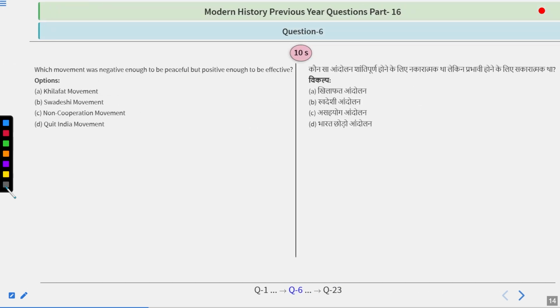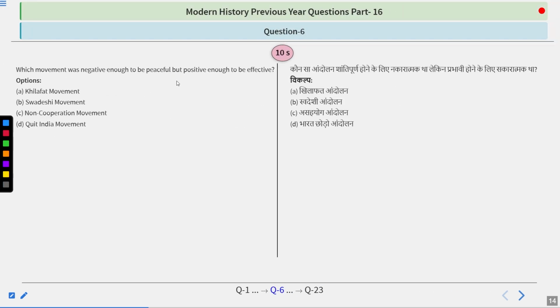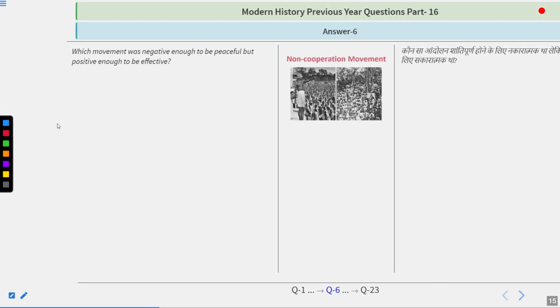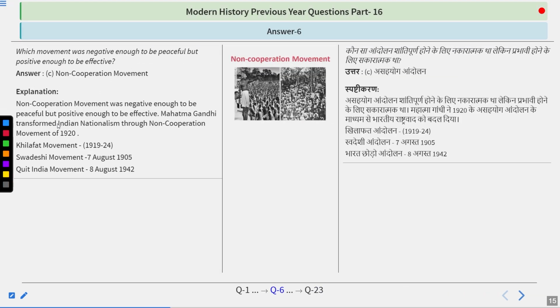Which movement was negative enough to be peaceful but positive enough to be effective? Khilafat movement, Swadeshi movement, non-cooperation movement, Quit India movement. Think about it. And I guess the answer you are giving is quite simple and right, because the answer is the non-cooperation movement. The non-cooperation movement was negative enough to be peaceful but positive enough to be effective.